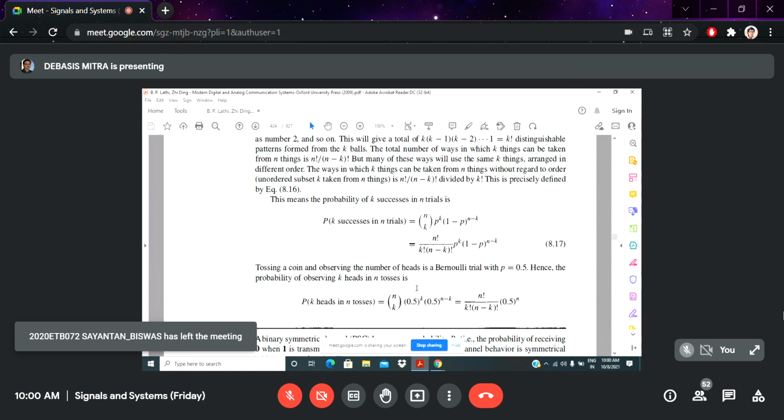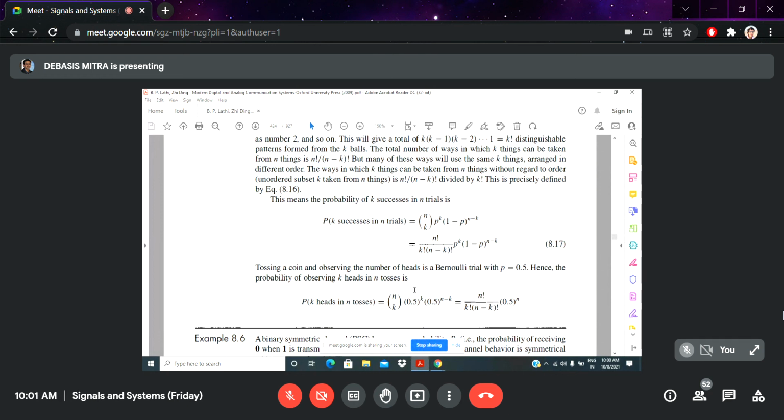Then not only the number of heads and number of tails will come out, but how many heads and tails will come out. That is another important issue, and that is also our interest. And that can be written like this: p to the power k, 1 minus p to the power n minus k, that means 1 minus half, so half to the power k, 1 minus half to the power n minus k, and n choose k is a factorial one. Here n factorial over k factorial times n minus k factorial, so that can be noted easily.